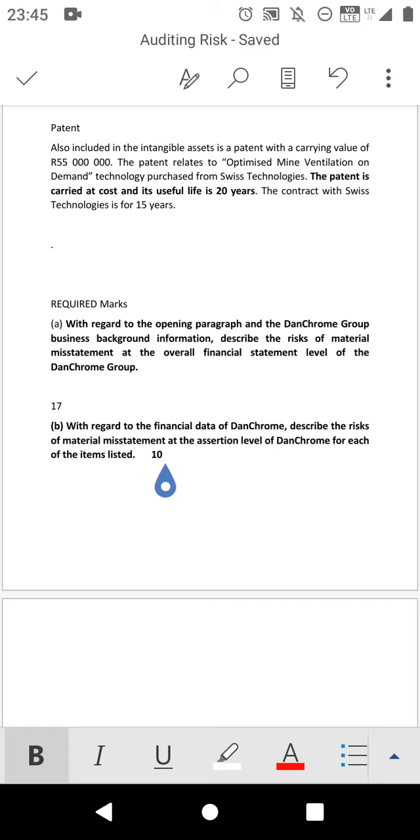What I can advise you is that they're going to give you the subheading of the assertion that you have to discuss. On most of the question papers that I have seen, you need to have at least knowledge of accounting. Why? Because it is very important. If you know the background of accounting, it will give you some points that you can discuss under assertion level. Let's start with the first question that says you have to discuss the overall.